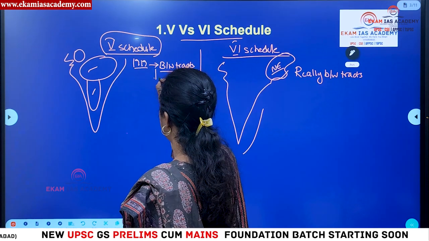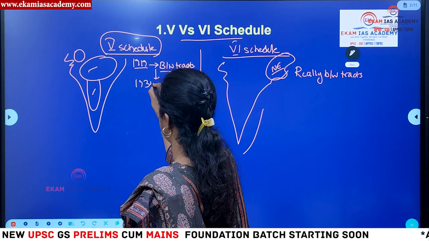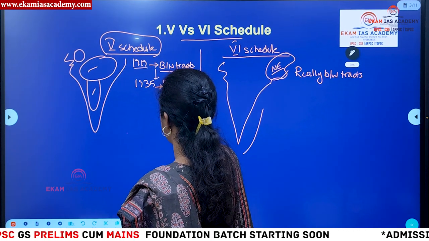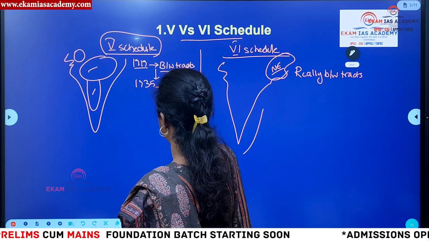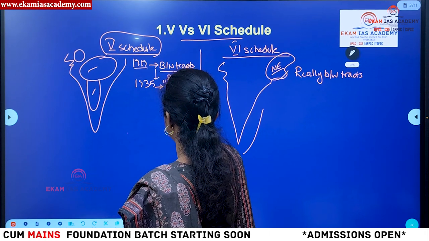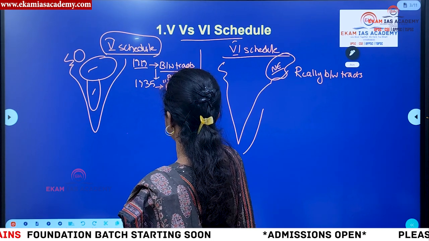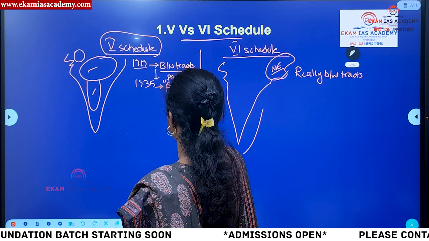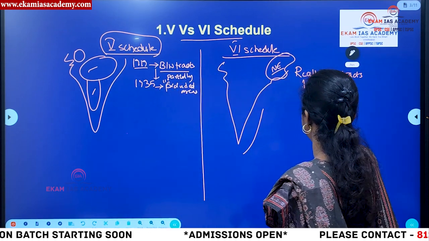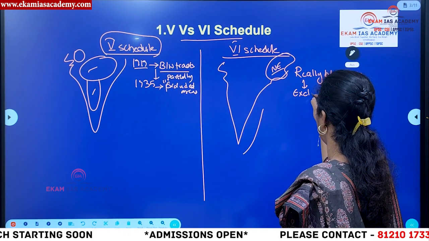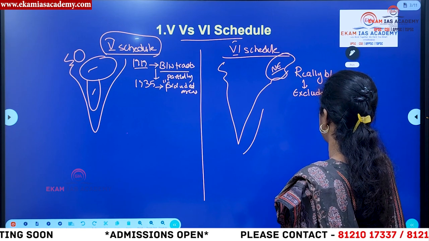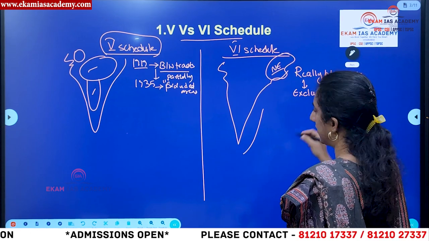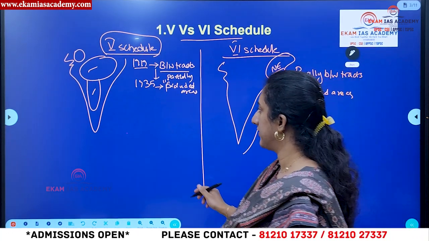Then this naming got changed in the 1935 Government of India Act to excluded areas and partially excluded areas. Here it was named as excluded areas or wholly excluded areas. That is how the naming got changed. Just the naming changed, nothing much in the administrative mechanism.